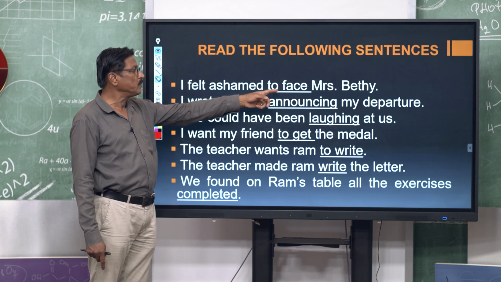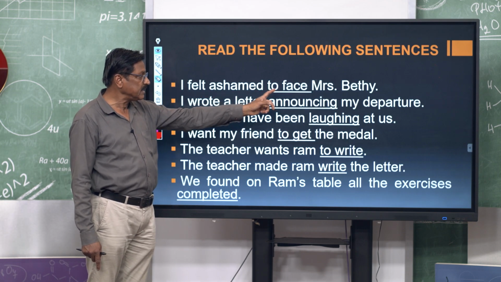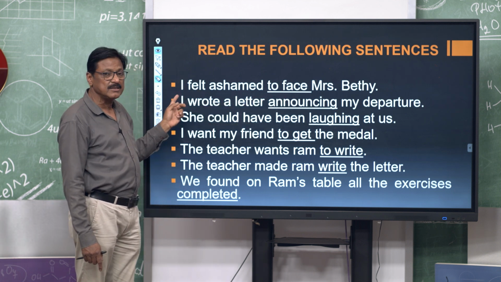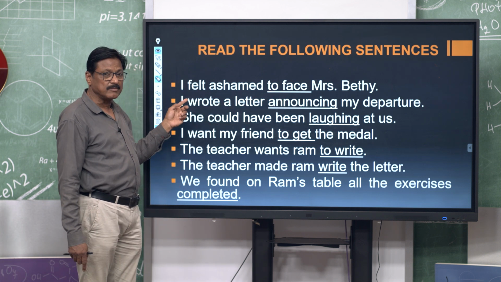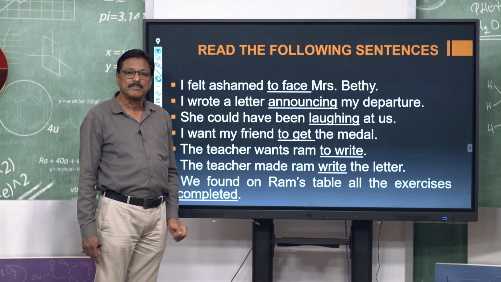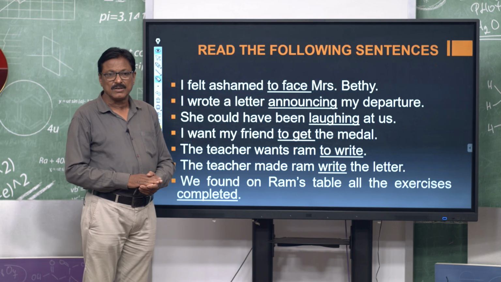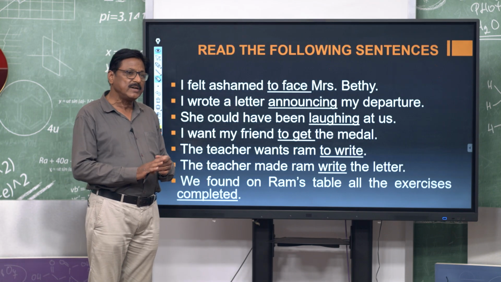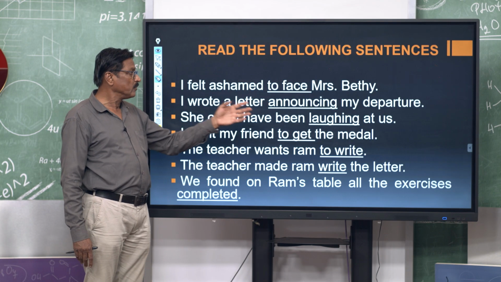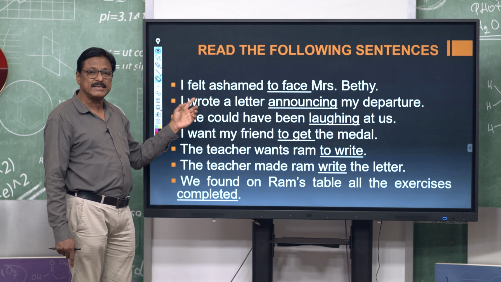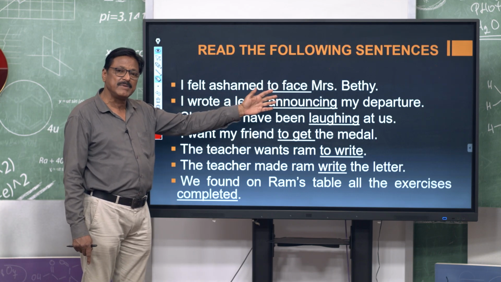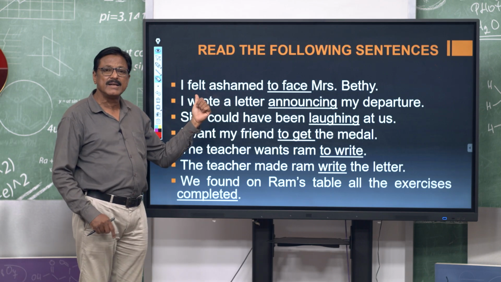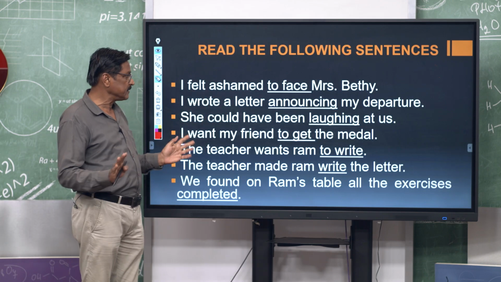Then "to face", another verb that is underlined. This is a non-finite verb. In case we change the tense of the finite verb, the non-finite verb remains unaffected, nothing is affected, its form is not changed, it is as usual. So, it always remains the same. When the finite verb is changed, it is not affected. That means, a non-finite verb remains inactive, whereas a finite verb remains active in a sentence, right.